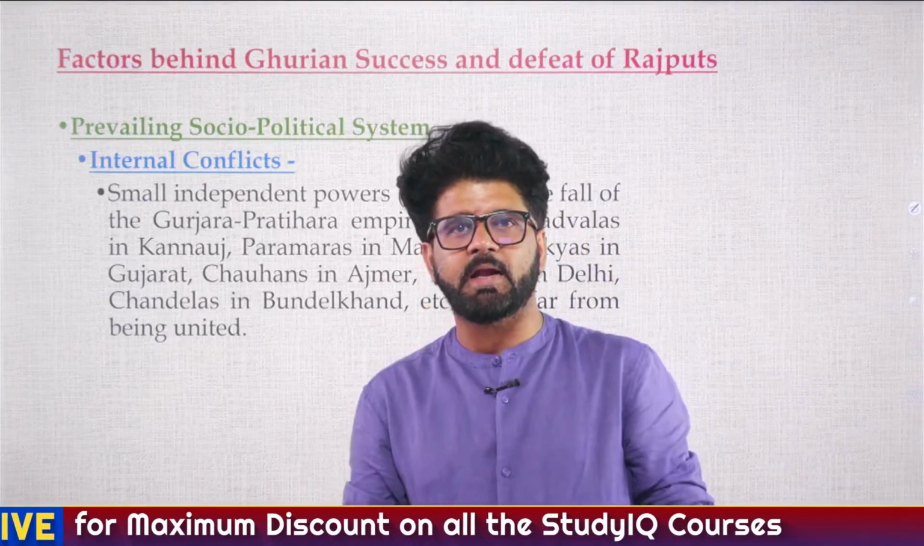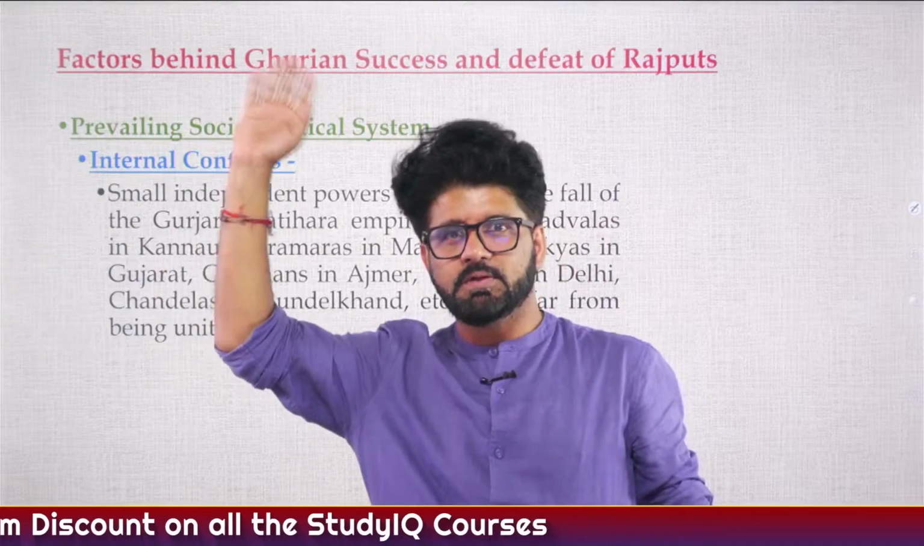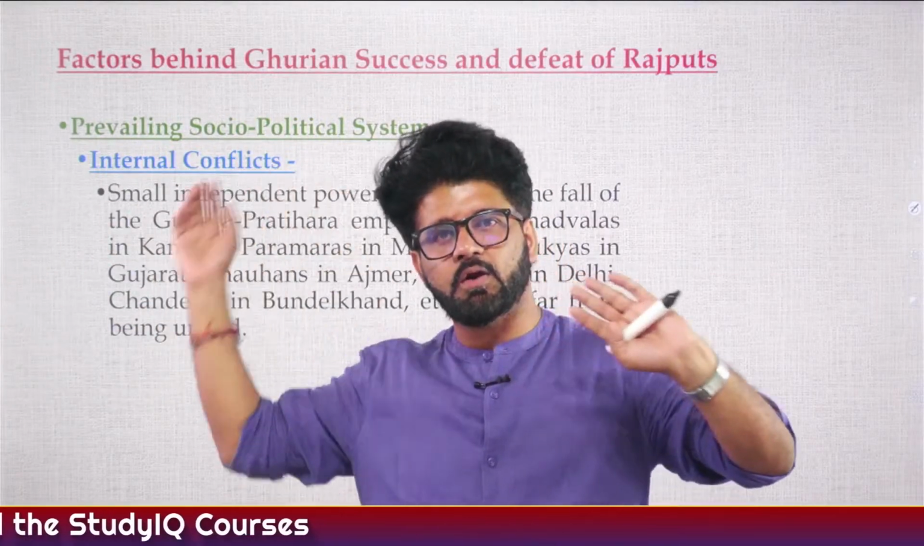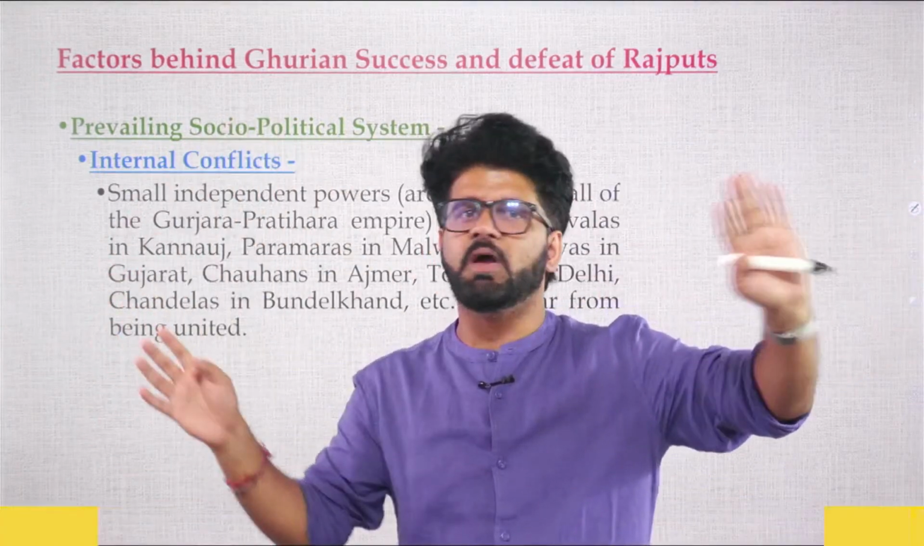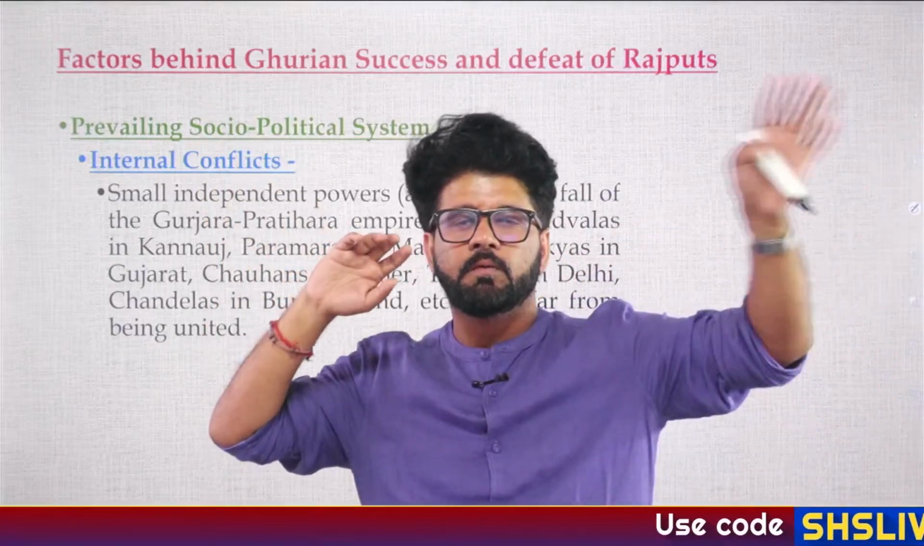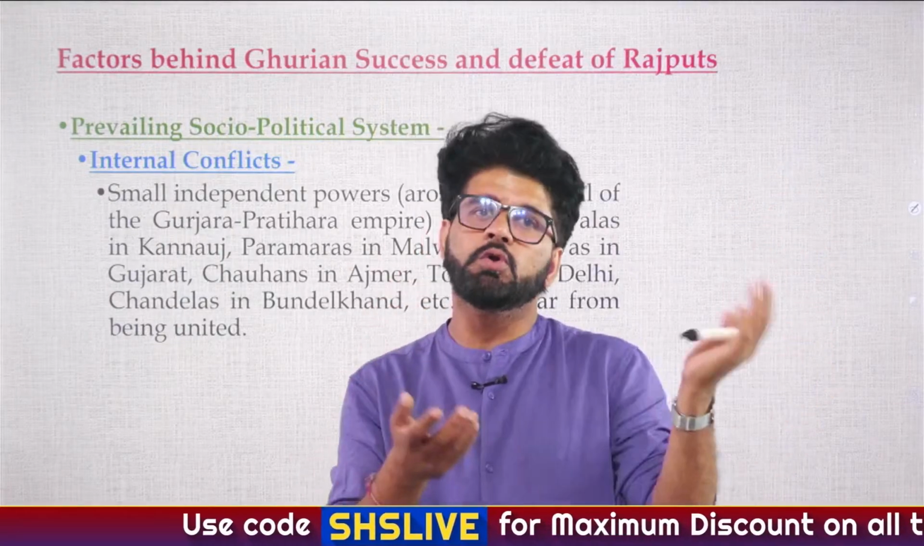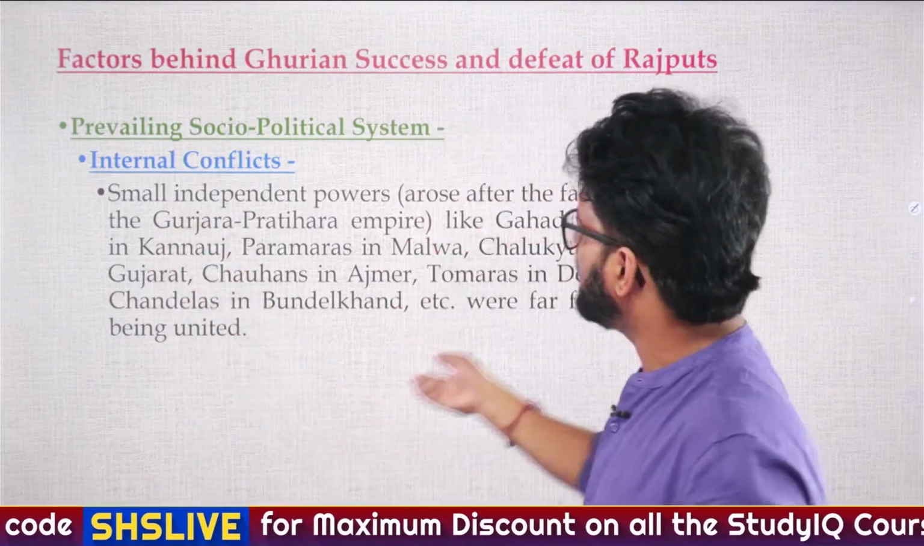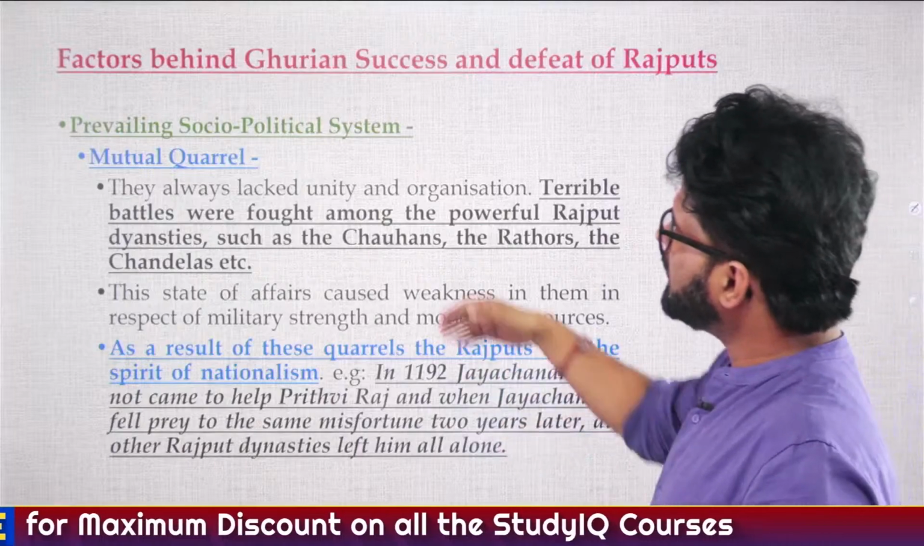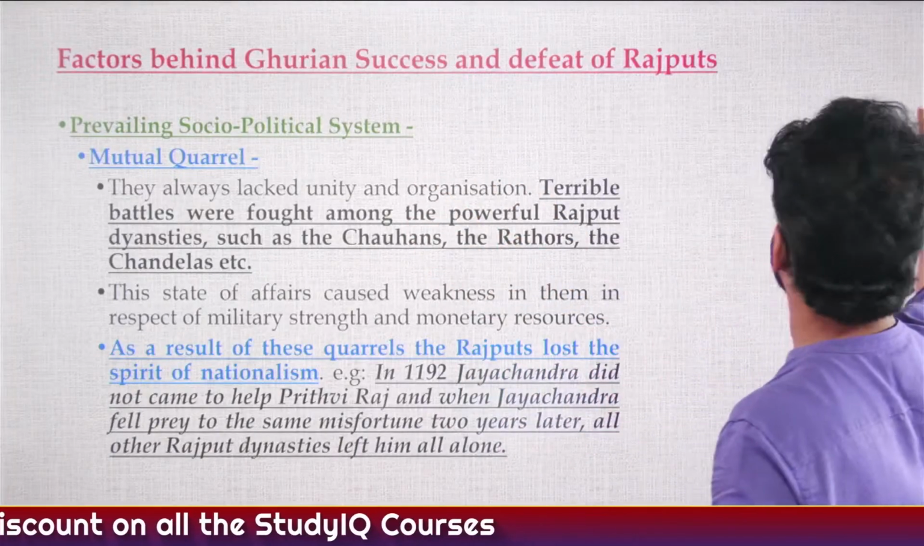In 1192 the Battle of Tarain happened. The father-in-law, the Gahadwala king Jayachand, who will later on face the same guy in the Battle of Chandawar, did not come to save his son-in-law. And then when he was fighting the Battle of Chandawar, nobody came to save him. So again, that shows internal conflict, lack of unity, mutual quarrels.